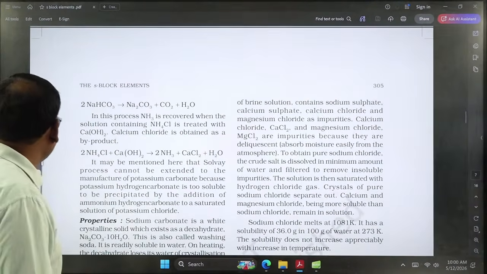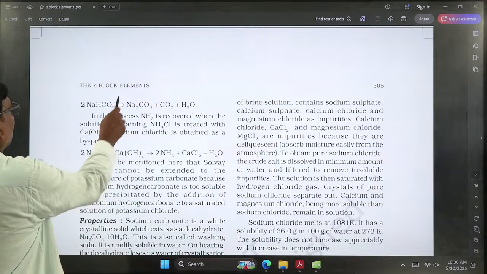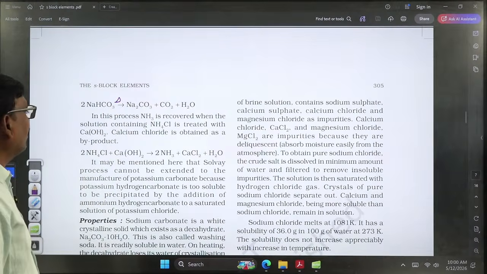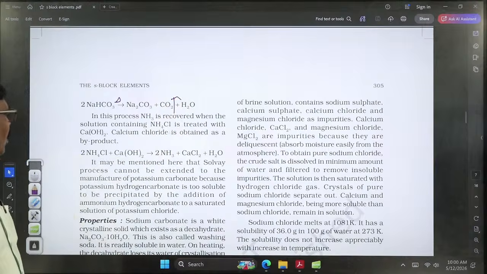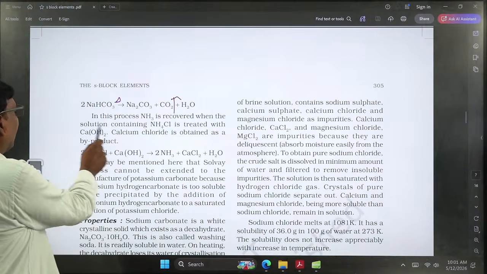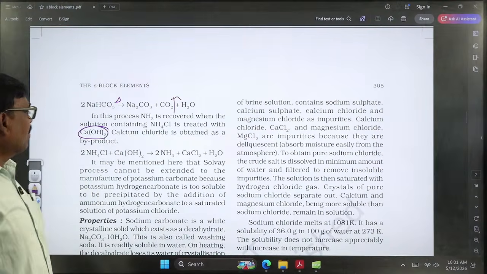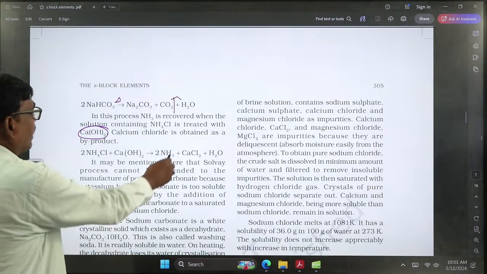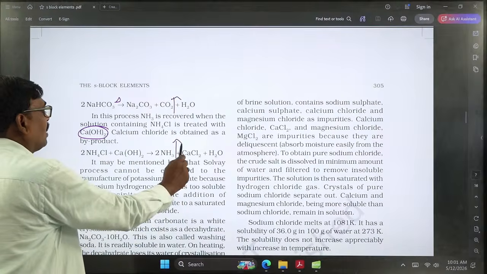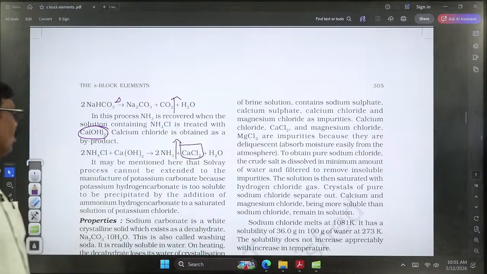This is the main equation: heating of the sodium bicarbonate will produce sodium carbonate along with the liberation of carbon dioxide and water vapor. And here the ammonia can be recovered or regenerated by treating the ammonium chloride solution with calcium hydroxide. That calcium hydroxide treated with ammonium chloride liberates ammonia gas along with the formation of calcium chloride, CaCl2.